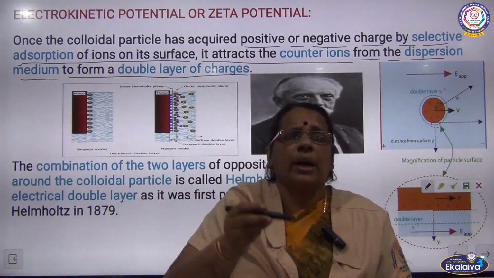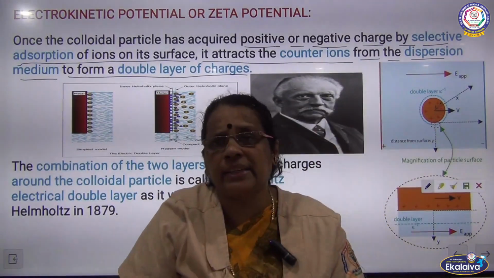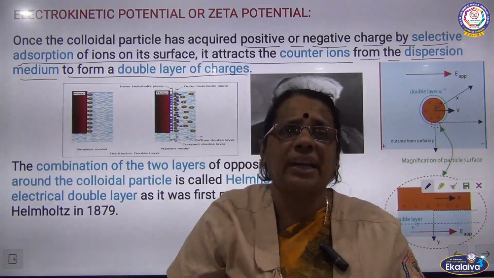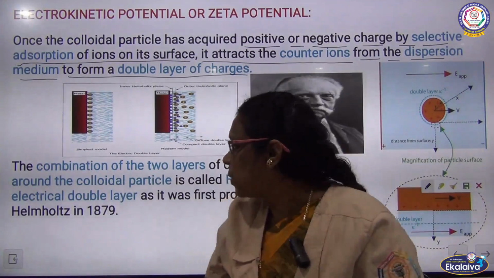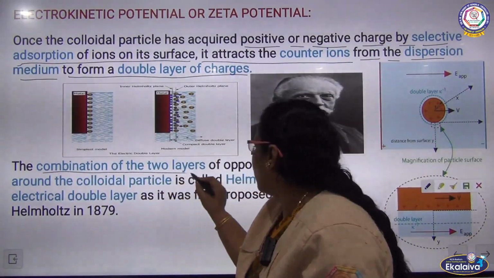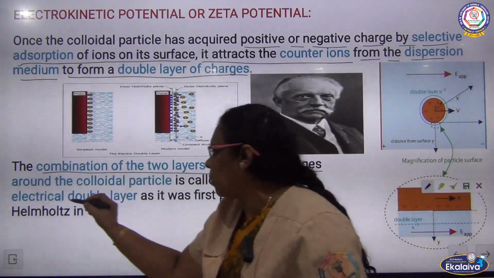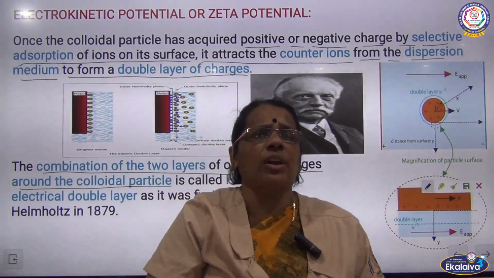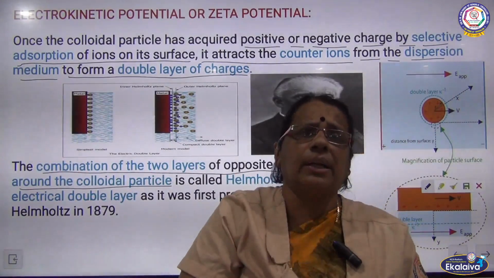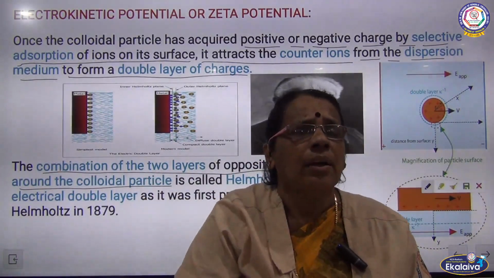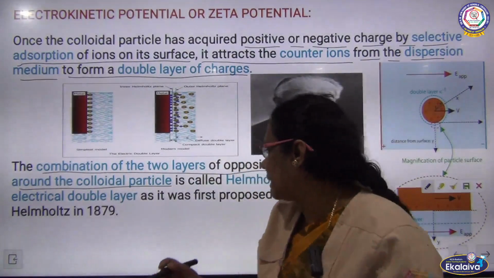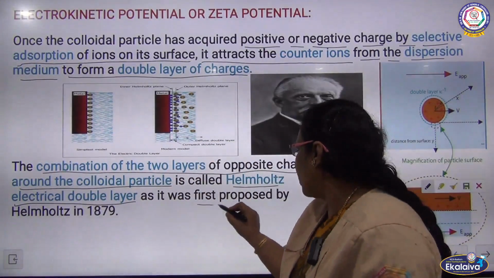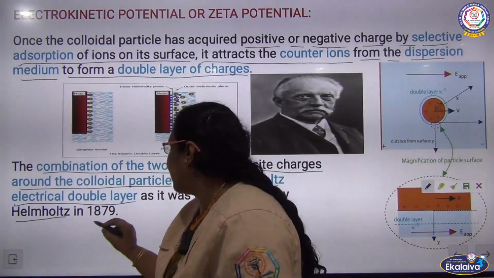So around the colloidal particles you can see two different layers. We can call the formation of a double layer around the colloidal particle the Helmholtz double layer. It is the combination of two layers of opposite charges around the colloidal particle. We can call that formation of two layers around the colloidal particles the Helmholtz electrical double layer, as it was first proposed by Helmholtz in the year 1879.